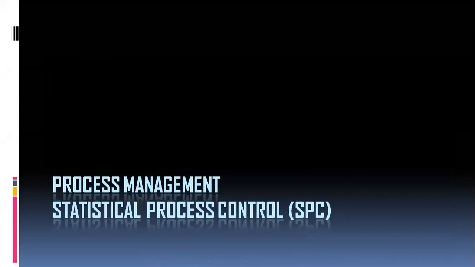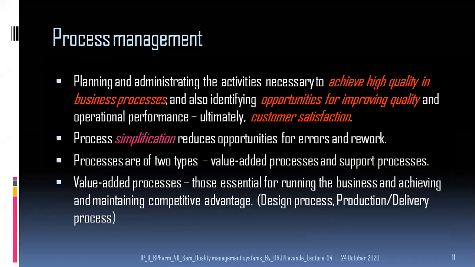Now there is a process which is process management, statistical process control. What is this? Process management requires planning and administrating the activities that are necessary to achieve high quality in business processes, and also identifying opportunities for improving quality and operational performance, which ultimately leads to customer satisfaction. Process simplification reduces the opportunities for errors and rework.